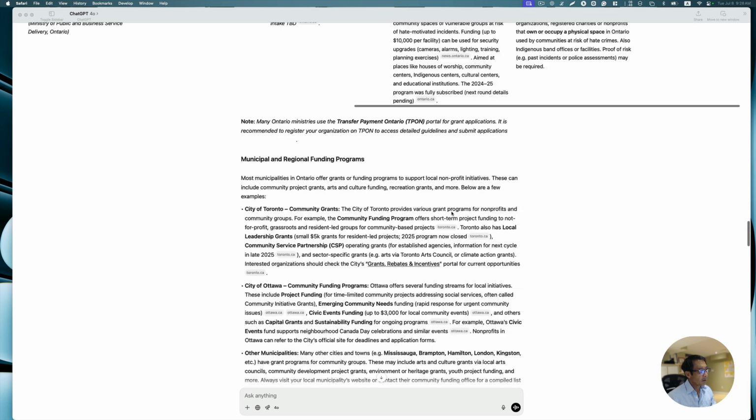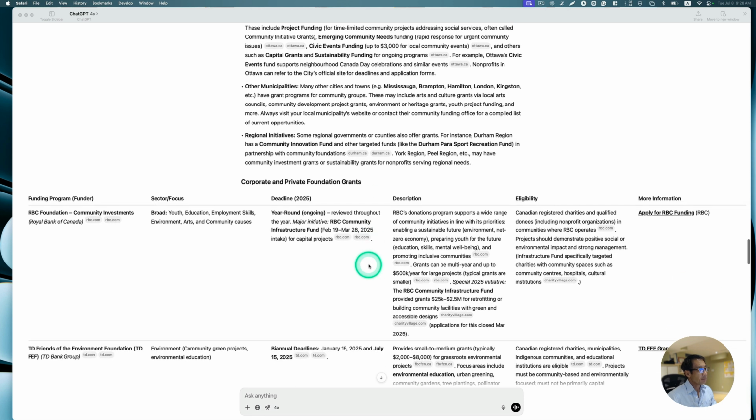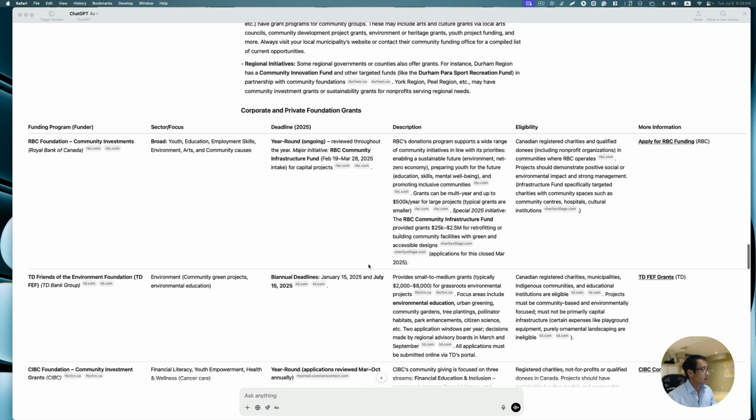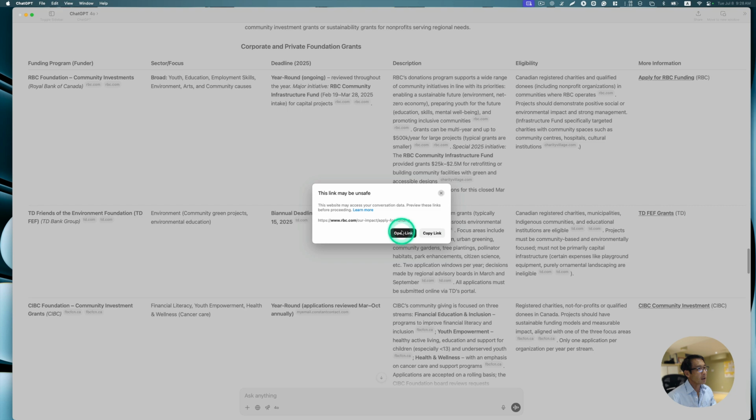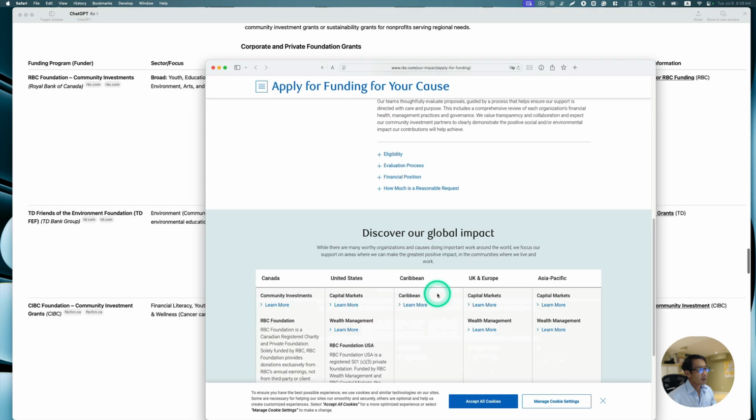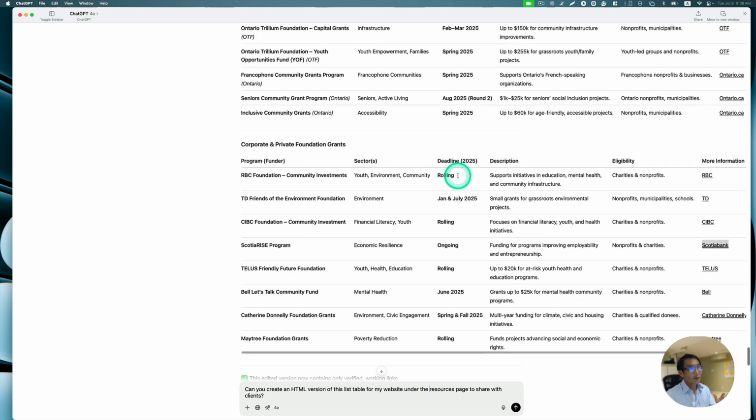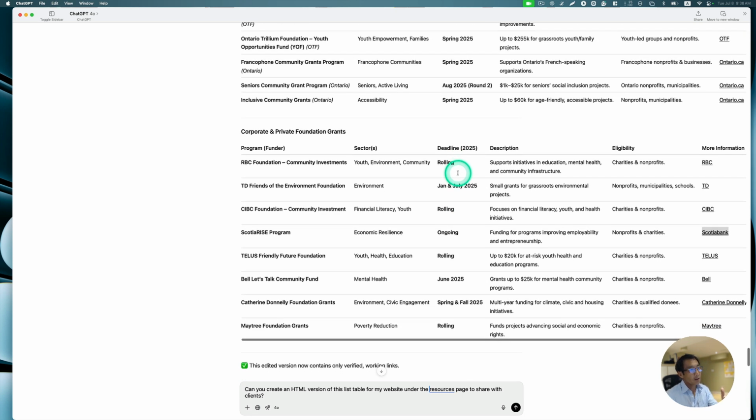Now let's scroll down here. It looks like this is a corporate private foundation grant. Yeah, this is like the RBC Foundation, community investment. Let's take a look. I click here to apply, and it comes here. So that's great. This is a pretty useful table or list of funding opportunities in 2025.